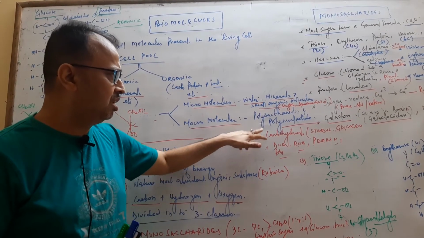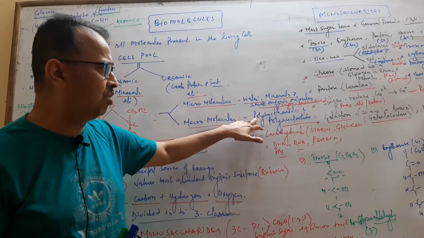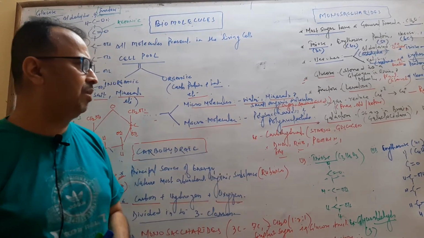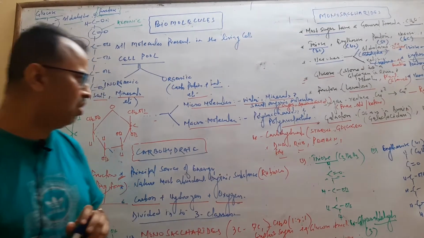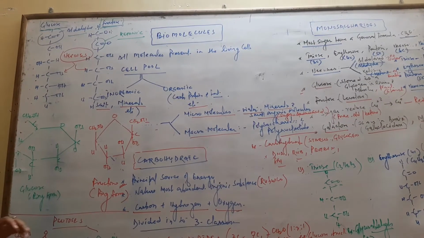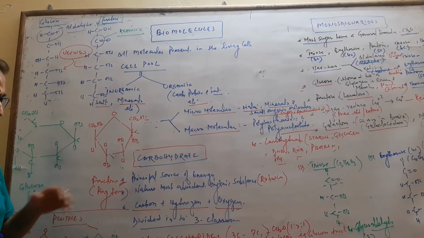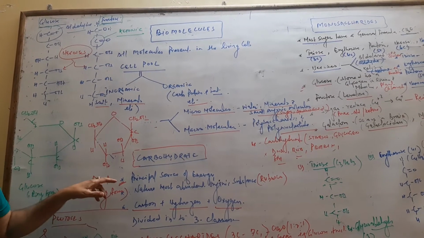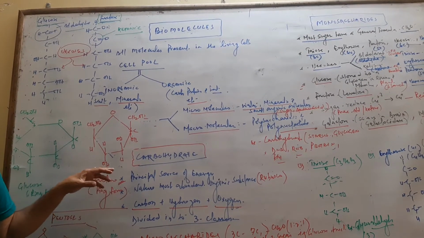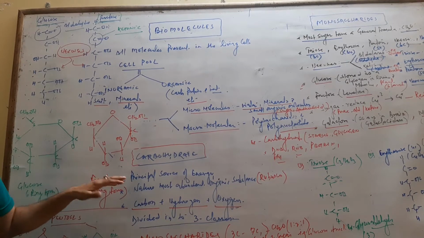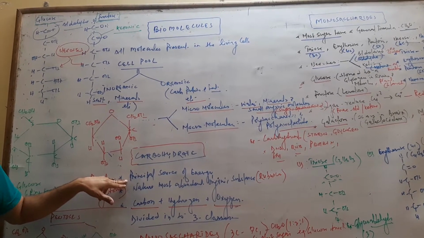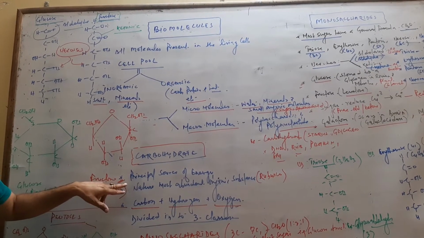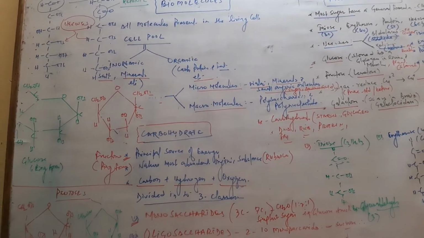That is, in polysaccharides, glycogen and starch, and in polynucleotides, DNA and RNA. Now we categorize, first coming to carbohydrate. What is carbohydrate? It is a principal source of energy. We require energy for any kind of work. Mainly one of the carbohydrates, glucose, provides the source of energy.